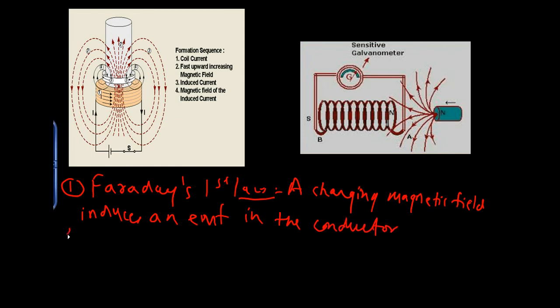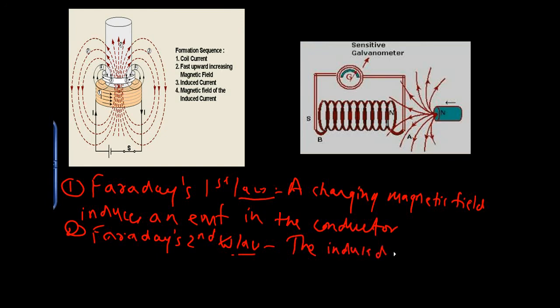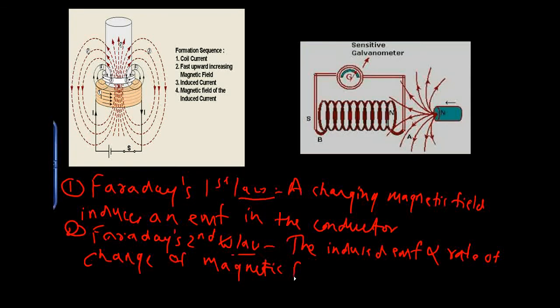The second is Faraday's second law. It states that the induced EMF, the EMF that is induced in the circuit, is directly proportional to the rate of change of magnetic field which is linked to the conductor.